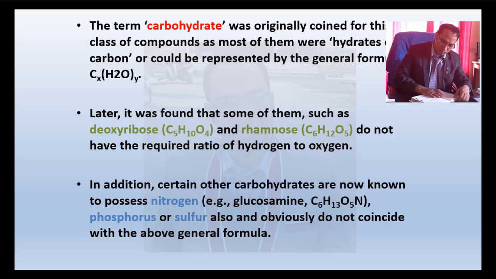In addition, certain other carbohydrates are now known to possess nitrogen, for example glucosamine, and phosphorus or sulfur. Carbohydrates that contain these types of elements are now found. Because of this reason, the general formula of carbohydrate will not be satisfied by all carbohydrates.